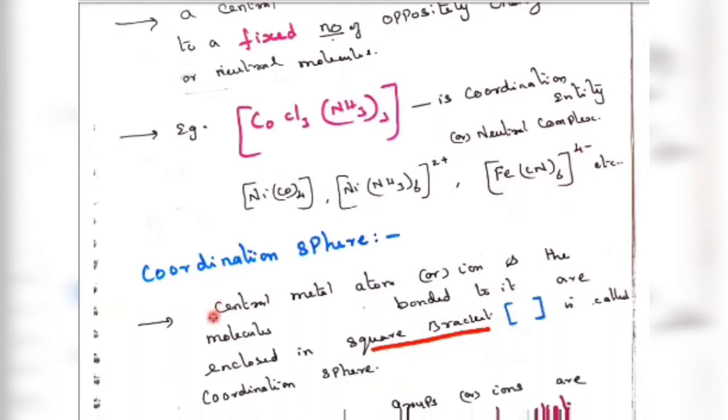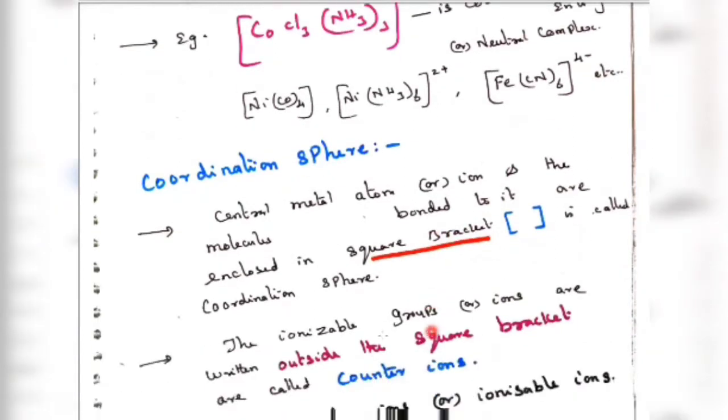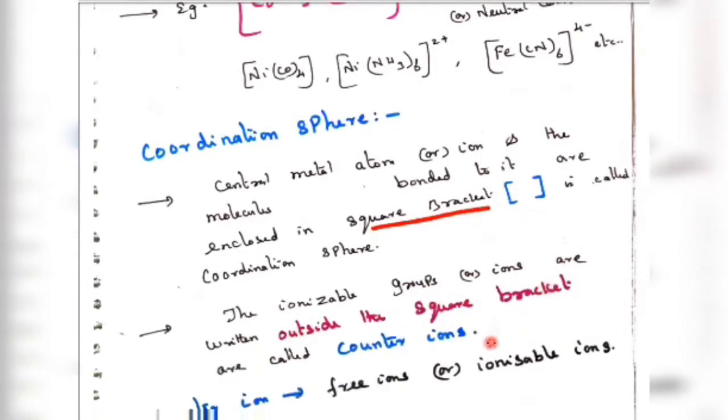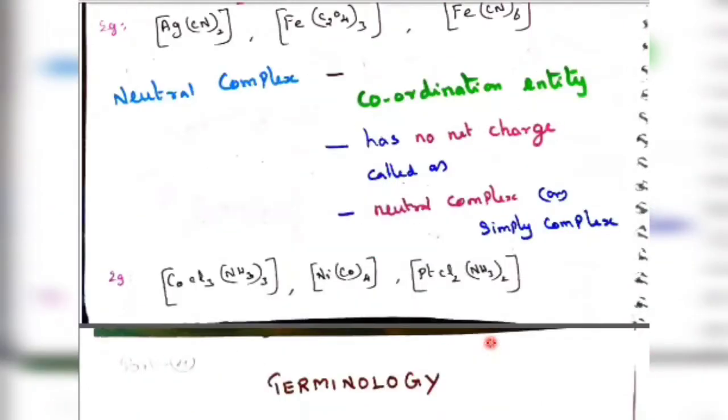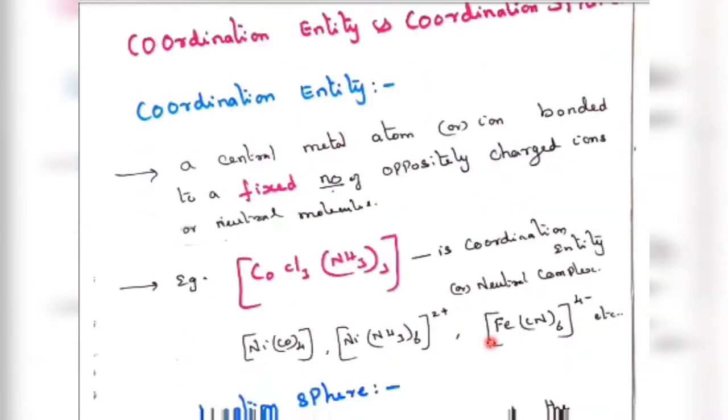The coordination sphere means the central atom or ion or molecule bonded to its ligands within a square bracket. It is called a coordination sphere. The ionizable groups or ions outside the square bracket are called counter ions. In many examples we saw, outside the square bracket there are some counter ions, so they are ionizable.